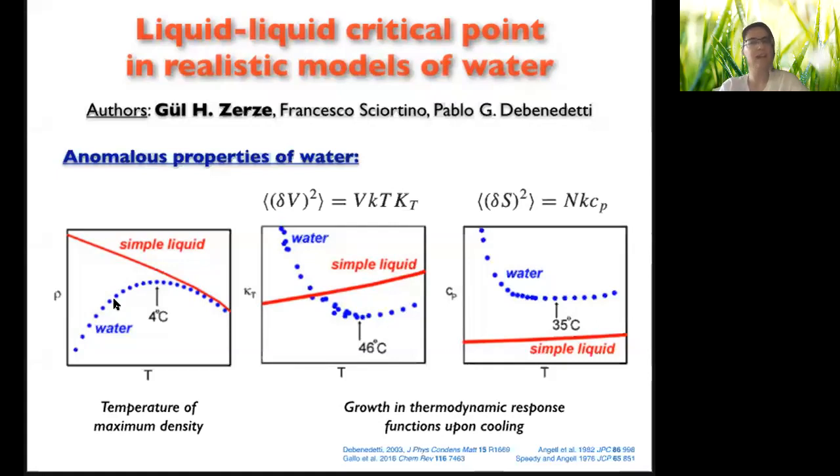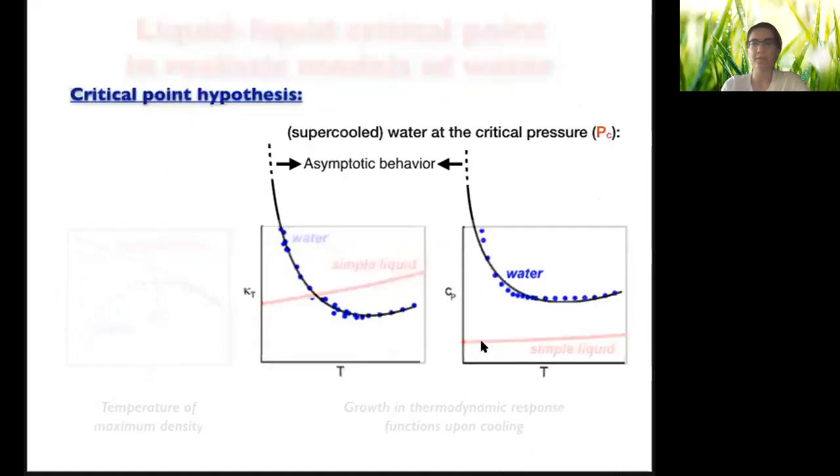But it is not just that. Thermodynamic response functions of water, such as isothermal compressibility and heat capacity, also show abnormal behavior, which becomes more pronounced as water becomes supercooled. So, what is going on? One possible explanation for water's anomalies is that the supercooled water is approaching a critical point.